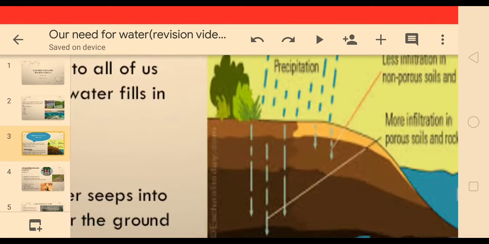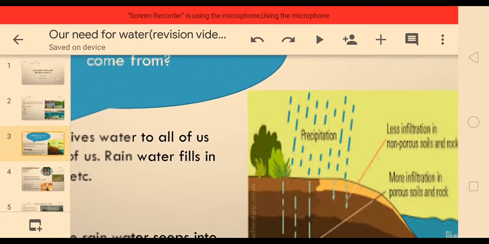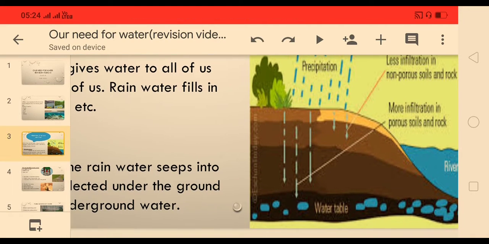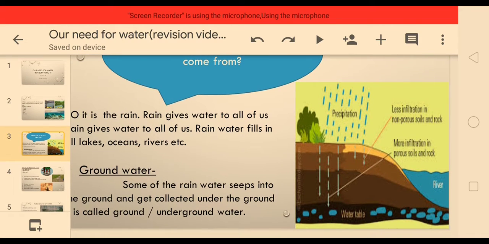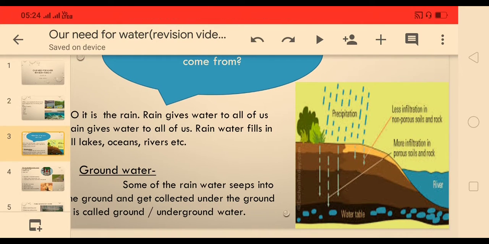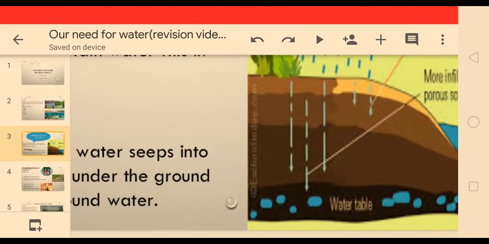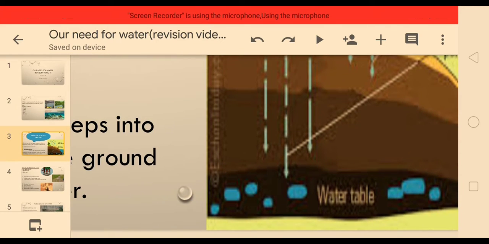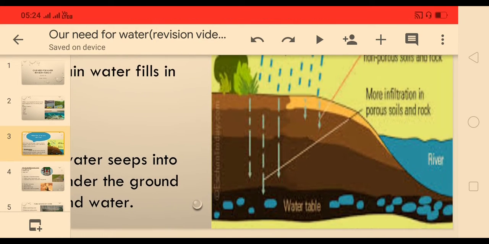Rainwater seeps, means goes down, through the cracks present on the land and gets collected under the ground. This water which is present under the ground is called groundwater or underground water.